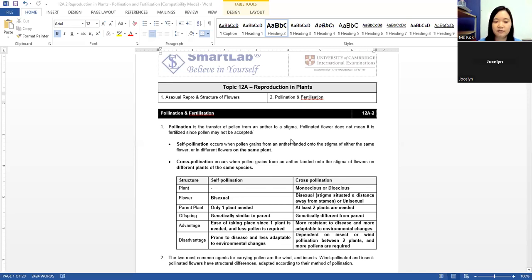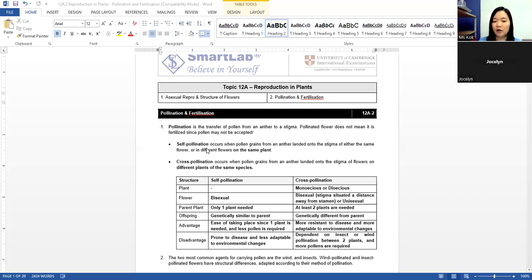Okay? Then we have self-pollination. Self-pollination occurs when pollen grains from an anther land onto a stigma of either the same flower or different flower of the same plant. Cross-pollination is when pollen grains from anther landed onto the stigma of flowers on different plants of the same species. So self-pollination here means the same individual, the same tree.